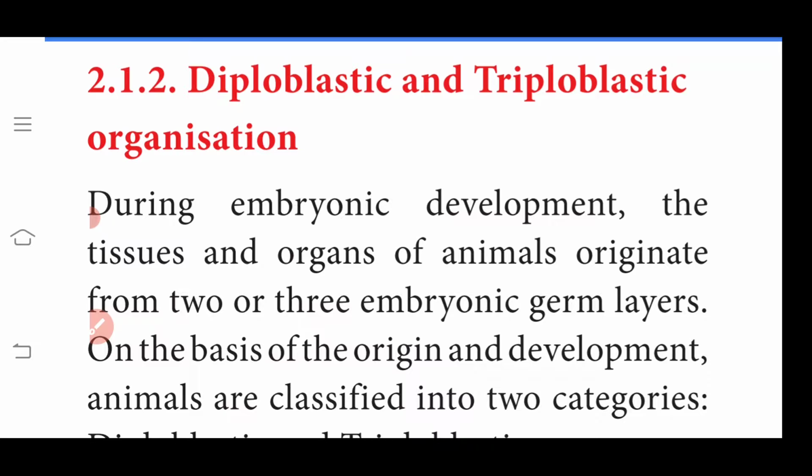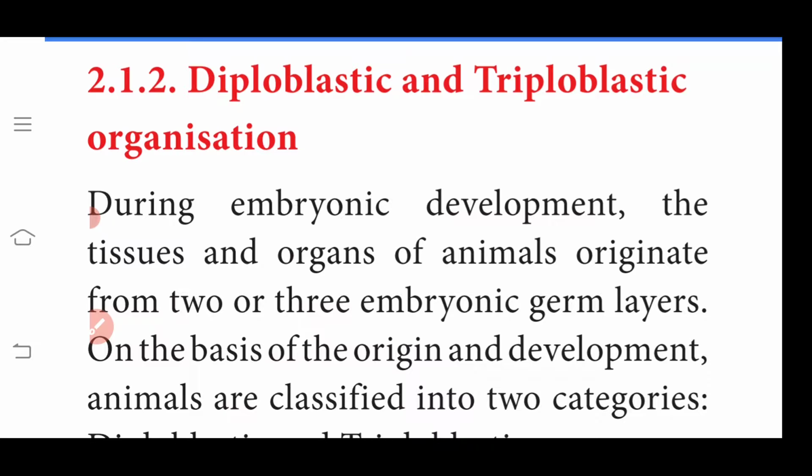First level is the cellular level of organization. Cellular level of organization means a single cell involved in a specific function or performing a particular function. Then another one is tissue level of organization. Tissue level of organization means a group of cells forming a tissue. That tissue involved in a particular function is called tissue level of organization.